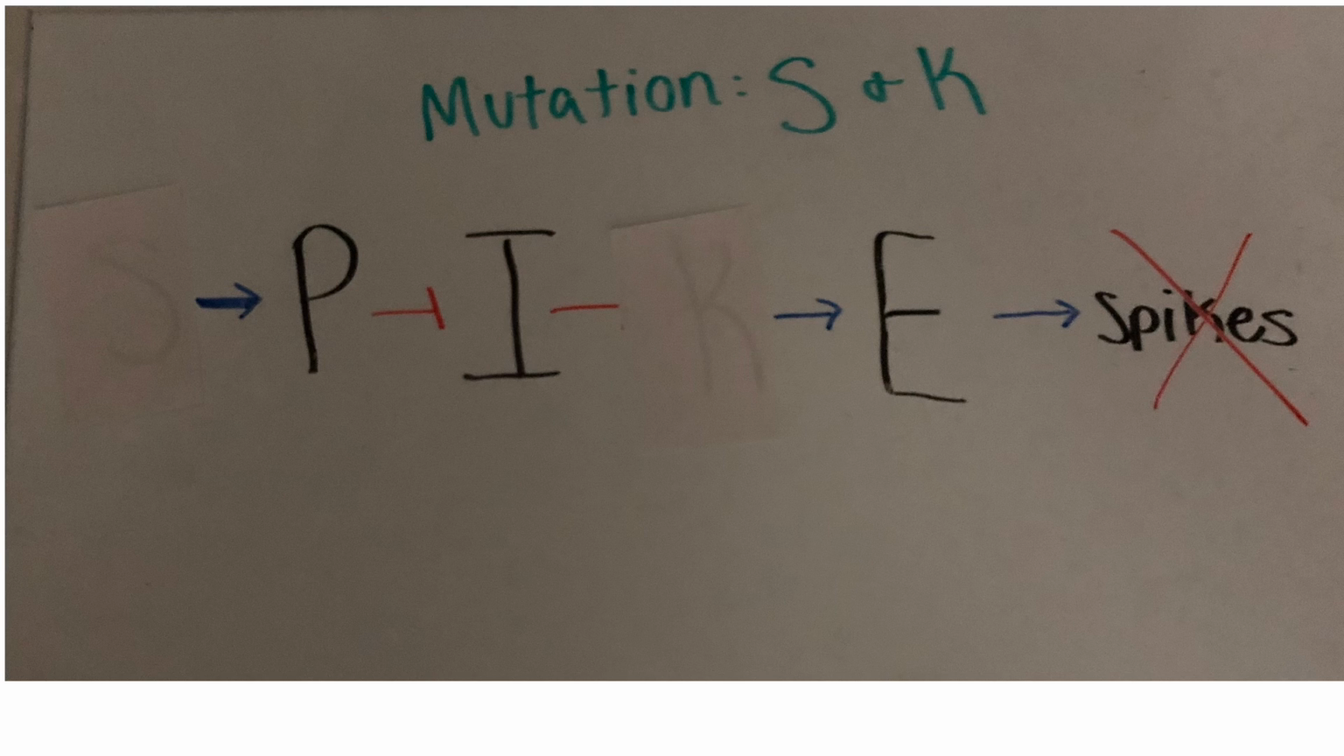Another set of mutations is S and K. If S is mutated, there is nothing promoting P. Since P is not promoted, I will not be repressed, and I will repress K. However, since K is mutated, it will not be repressed by I, and it cannot promote E. Without the promotion of E, there is no development of spikes.